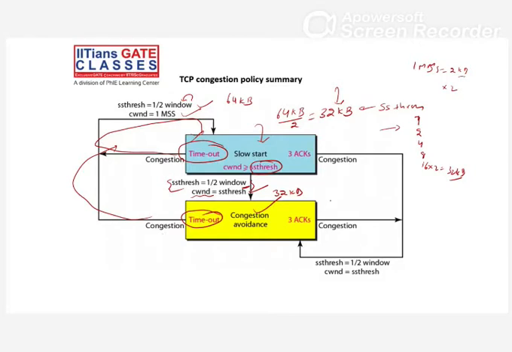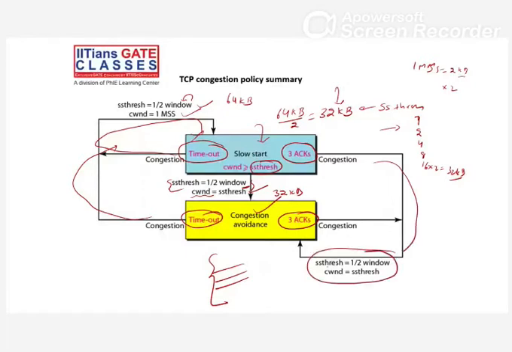Here, if 3 duplicate acknowledgements came within that timeout phase, right? So this congestion is a mild congestion. What are we doing? We are applying this equation. Whatever the threshold value, half of the window, and the congestion window is set to the threshold, and we apply this phase. So from the congestion window size now, we are incrementing from that.